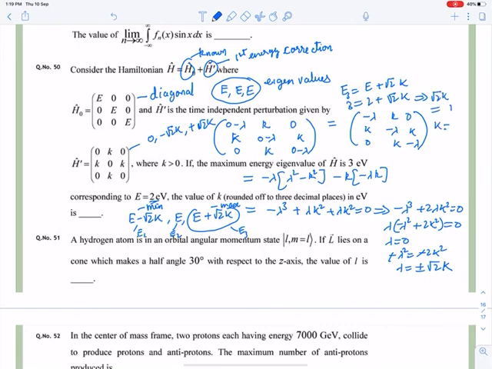So k is equal to 1 upon root 2, 1 upon 1.414, which is 0.707, if I am correct.